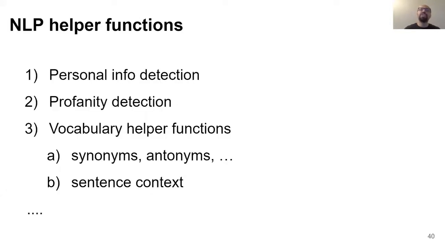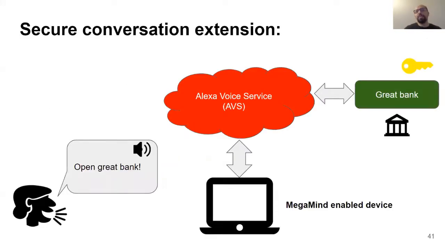In addition, to further facilitate development of extensions, MegaMind provides several natural language processing helper functions. For example, functions to find synonyms of a given word, or find phone numbers in sentences, or find profanity, and many other helper functions. In this example, I'm going to show you how a user can securely communicate to her bank skill using a MegaMind-enabled device.